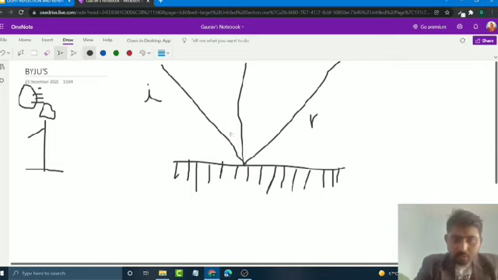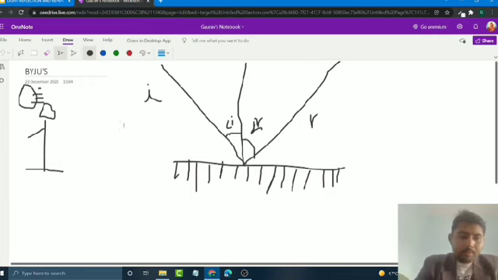So this angle is known as the incident angle, and this angle is known as the angle of reflection, R. This is the incident ray, which comes from the source of light and is reflected back into the same medium.